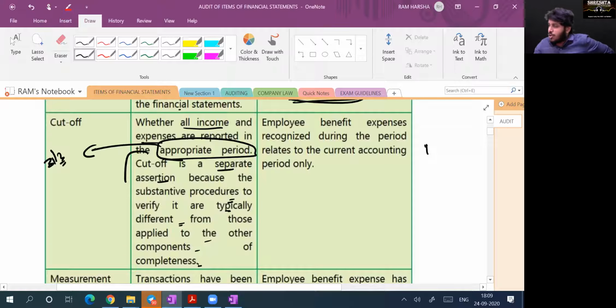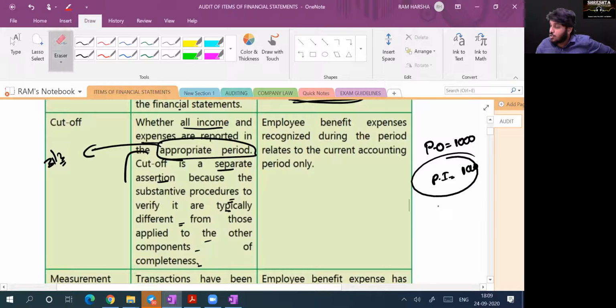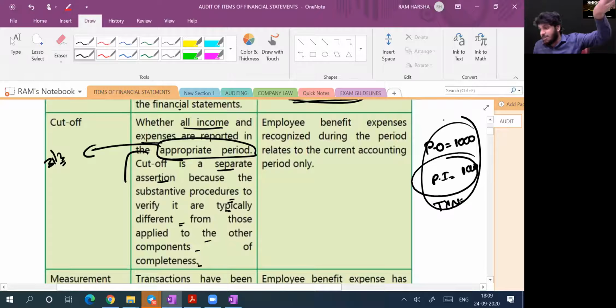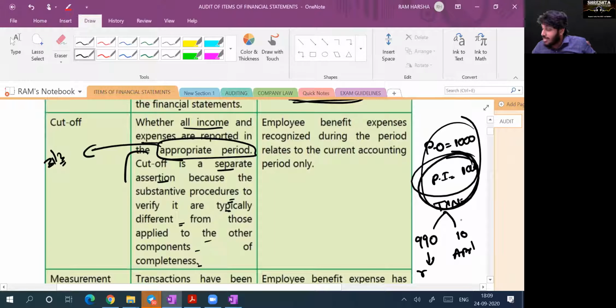Completeness means, sir, you have issued purchase orders of 1,000, which means the purchase invoice should also be 1,000. The purchase transaction should also be 1,000. I am checking whether purchases are completely recorded or not based on purchase orders. Sir, purchases of 1,000 are there. Out of it, 990 were received during the year. The remaining 10 were received in the next month, April. These 10 I should not account. Only 990 should be accounted. But 1,000 records were there. Transactions are completely recorded and also recorded in the right accounting period. Are you clear? Yes, sir.